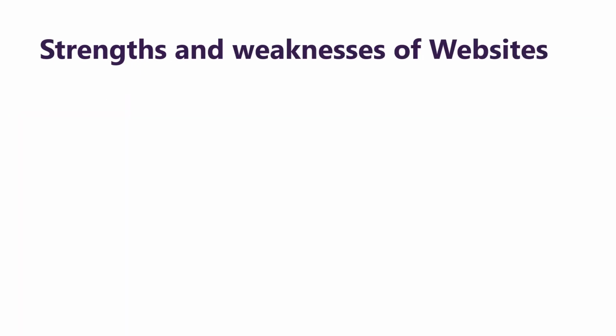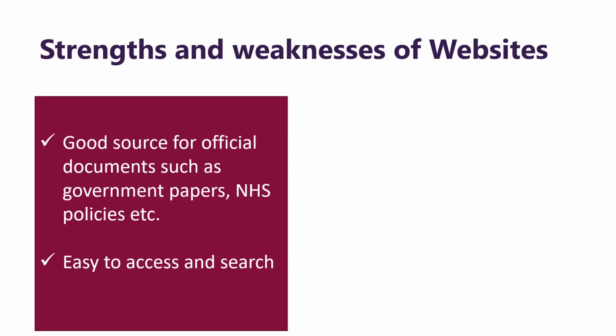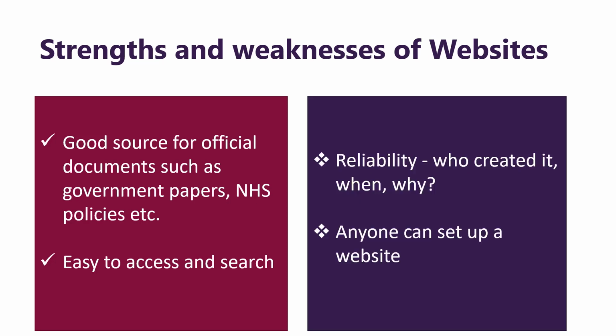Websites. As mentioned earlier, websites are useful as the official source of information, particularly for governmental papers, company reports, NHS policies, and other similar sources. It's also very easy to access and search. However, unless you're on an official website linked to a company or an organisation, it can be very difficult to ascertain who created that page and why. This makes it difficult to see how reliable information is.